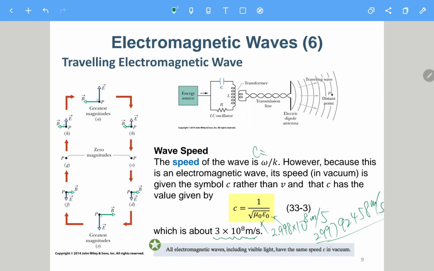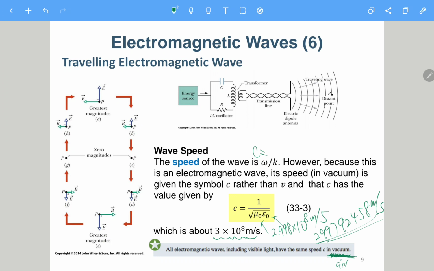Yeah, so it tells you that if the EM wave is propagating in the vacuum or in the air, even in the air the value is quite close. But to be more correct, if the EM wave is propagating in the vacuum, the speed of light should always be a constant like this.